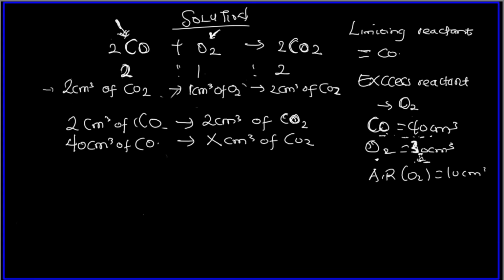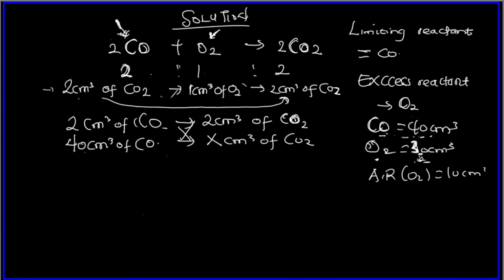The exact way we looked for the amount of oxygen that reacts with the limiting reagent is the way we look for this. Since from this volumetric ratio, 2 centimeter cube produces 2 centimeter cube of CO2, 40 centimeter cube will produce what?